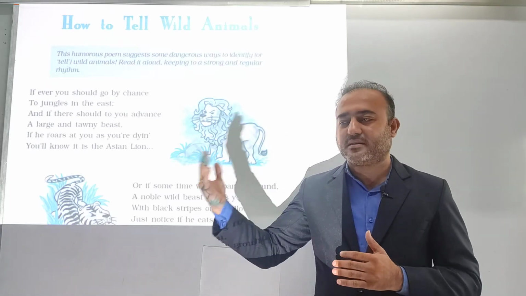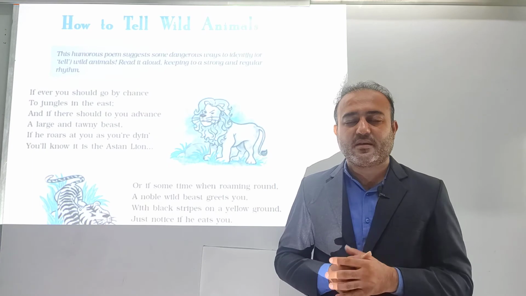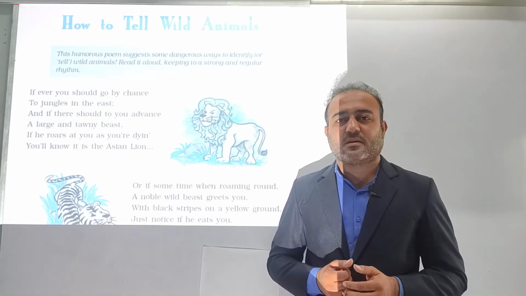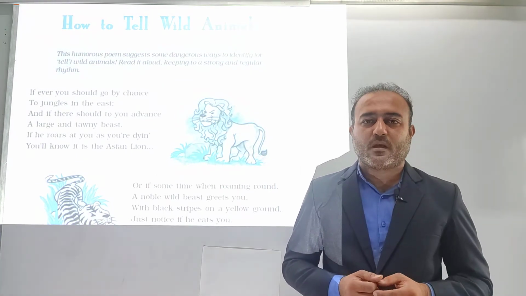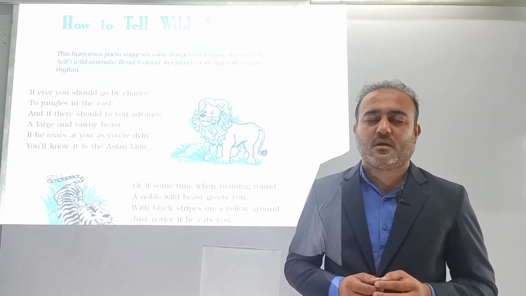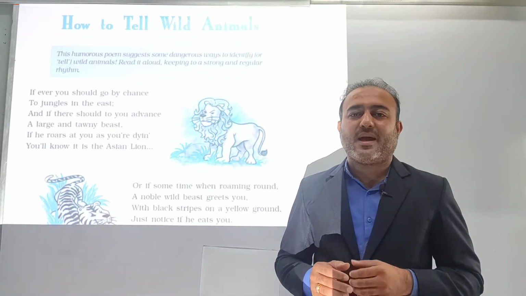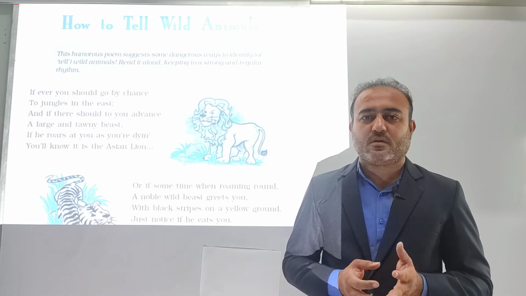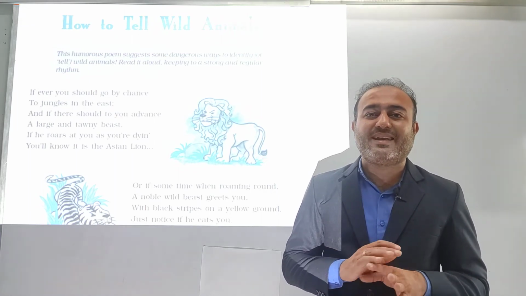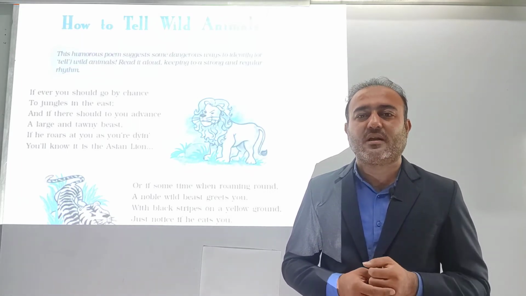So if you visit the forest of the east and find an animal which roars so loudly that by listening to that roar you get fear and feel like you are dead, then you should understand that it is the Asiatic lion.